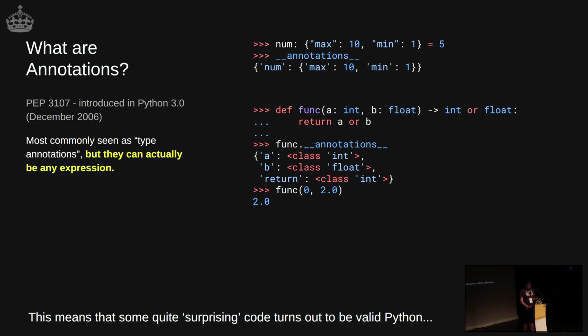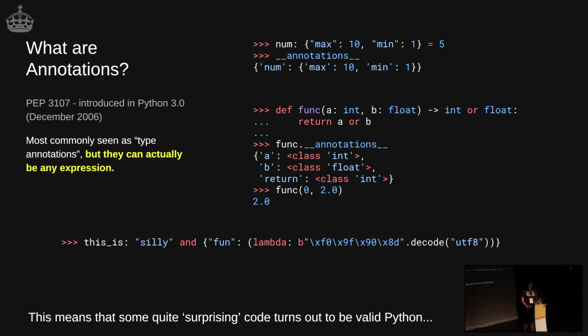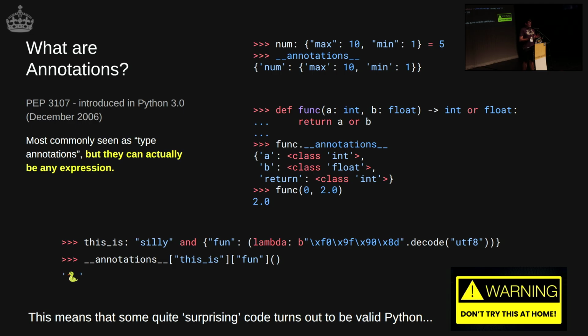The worst one, I did have it. I was doing this on a train, thinking, what's the most fun one that I could come up with the other day? I think I've settled on this. I'm sure there are probably better ones that you can do. Yeah, that's perfectly valid Python that compiles, or rather interprets. Yeah, you get that, and get a nice little fried snake. So yeah, cool. Never do this unless you really hate your colleague or something, or you just really want to annoy people. It's a bad idea, obviously. But the point is that actually any expression we can put as an annotation in our Python code, and it's legit in the language. It's not a problem. No, this is a feature, not a bug.